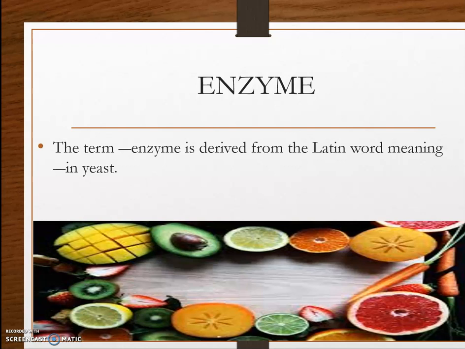Enzymes are proteins produced by living organisms to increase the rate of an immense and diverse set of chemical reactions which are required for life. The term enzyme is derived from the Greek word meaning in yeast. Simply, enzymes are highly specific biological catalysts. The term enzyme was coined by the German physiologist Wilhelm Kühne.